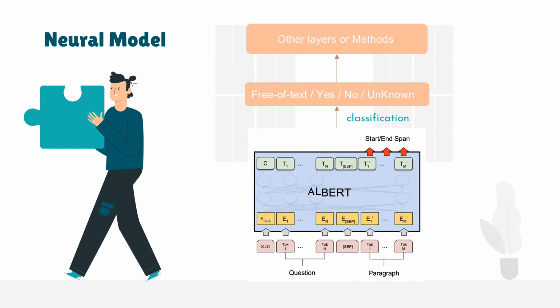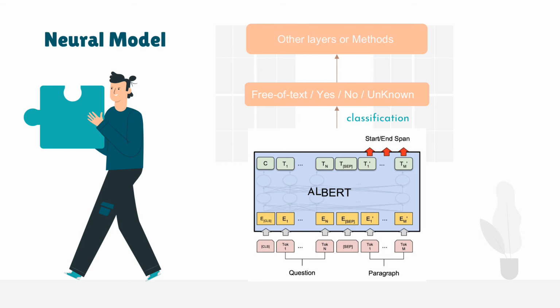Neural models. We plan to use the ALBERT model, which will be downloaded from the internet, to deal with conversational question answering problems. We will fine-tune the model for the CoQA dataset and may add some neural network layers, such as BiDAF, CNN, LSTM, etc., to try to improve the performance.